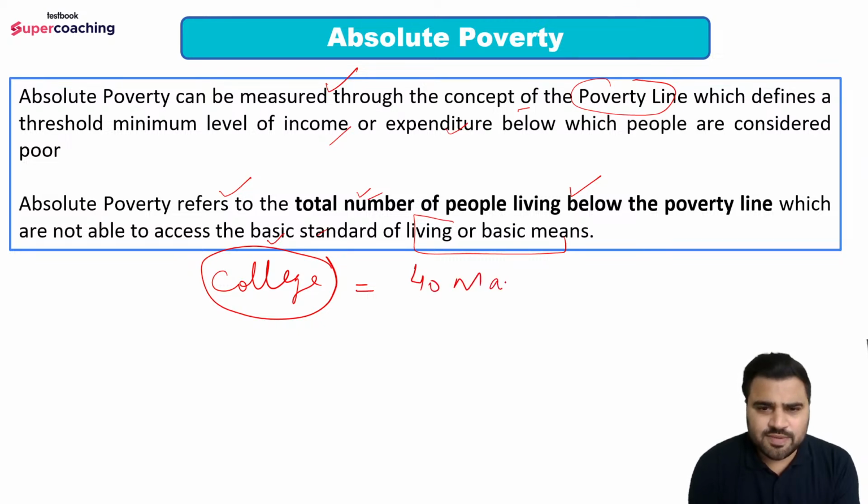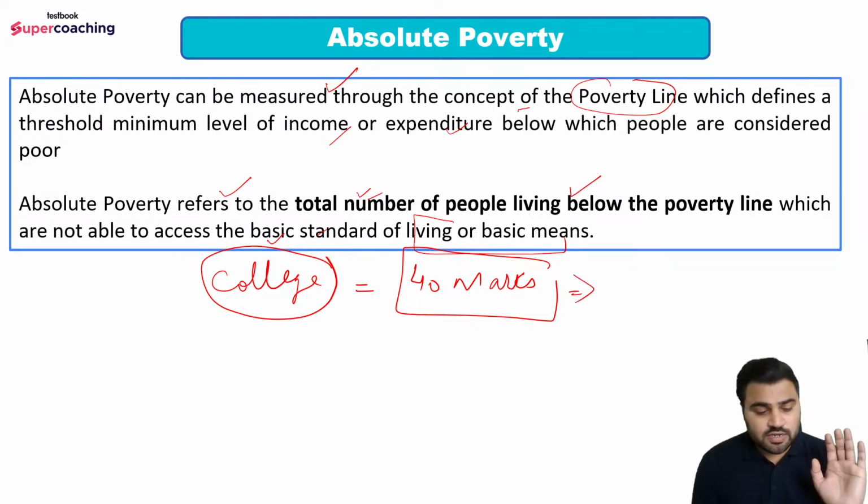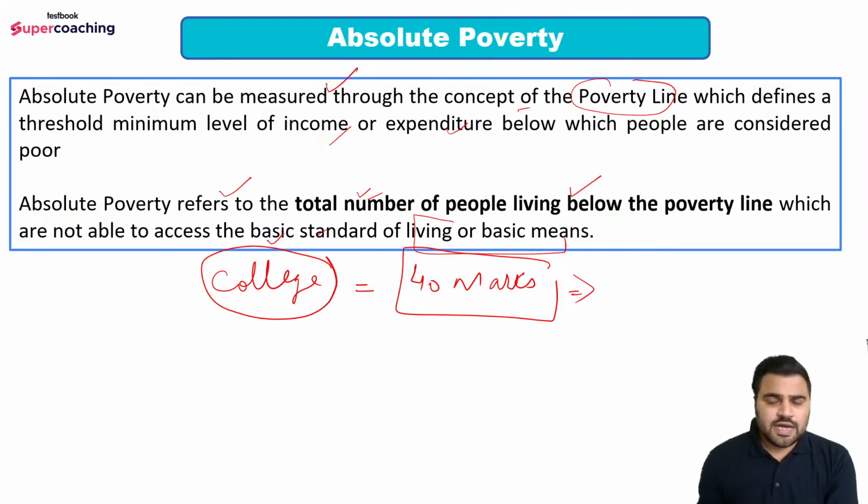ठीक है, 40 marks, 33 marks, it can be anything. So this is the absolute concept where there is a fixed threshold. ठीक है, this is the absolute concept where there is a fixed threshold, and after achieving that threshold, basically you achieve any particular target. Similarly, अगर हम बात करें एग्जाम में, आपके कॉलेज के एग्जाम में, so if you are in